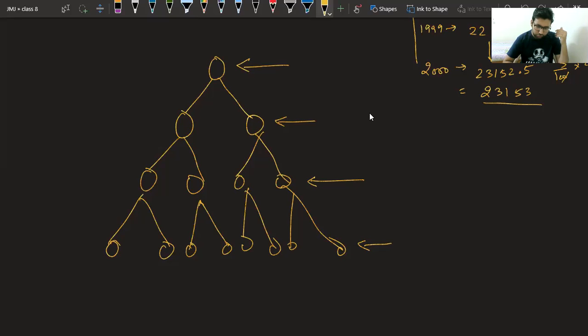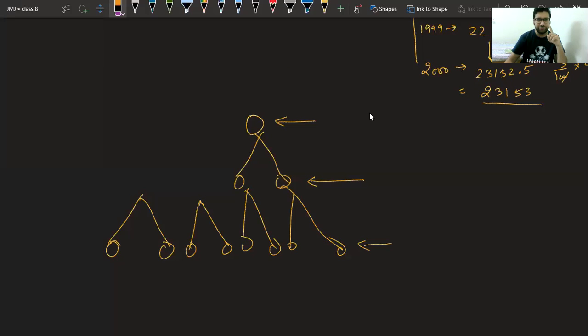Sir, if we have to find 1 year, then we can use SI. Yes, beta. I have told you for 1 year, compound interest as well as simple interest are same. For 1 year, compound interest and simple interest are same, but only for the first year. Now, let's find the answer using formula.